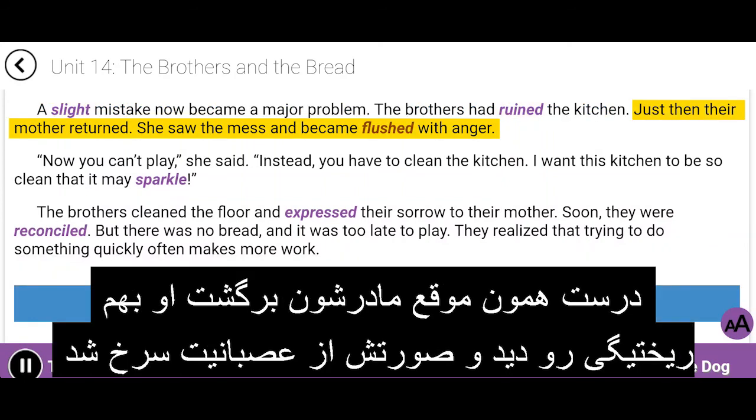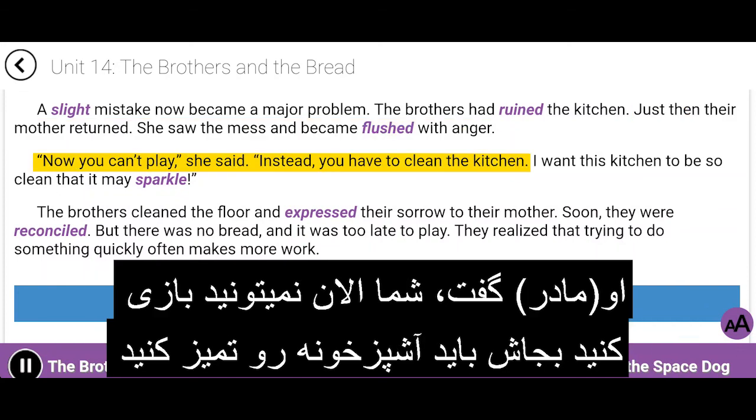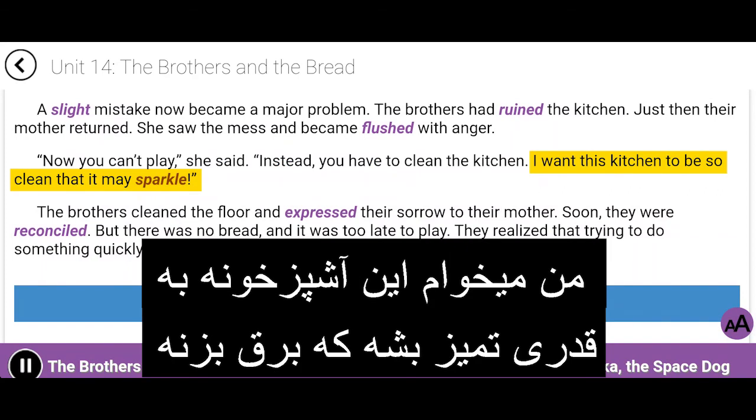Just then their mother returned. She saw the mess and became flushed with anger. "Now you can't play," she said. "Instead, you have to clean the kitchen. I want this kitchen to be so clean that it may sparkle."